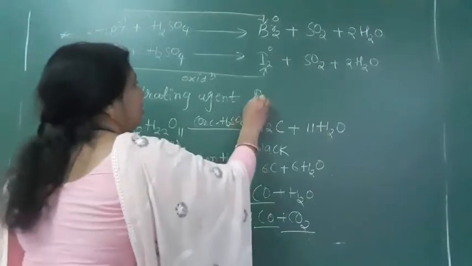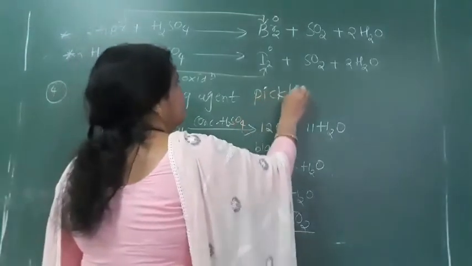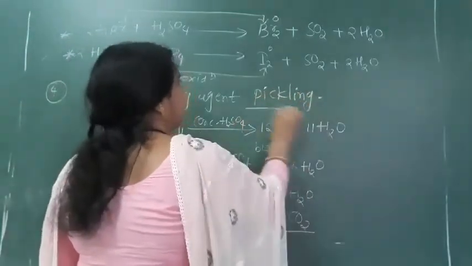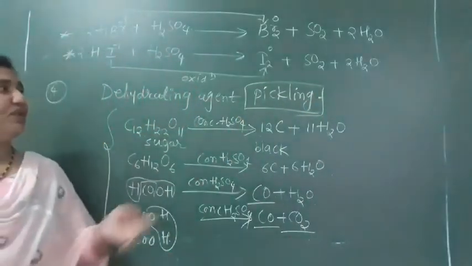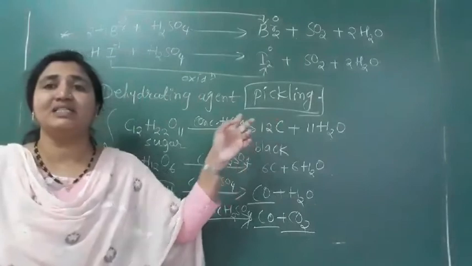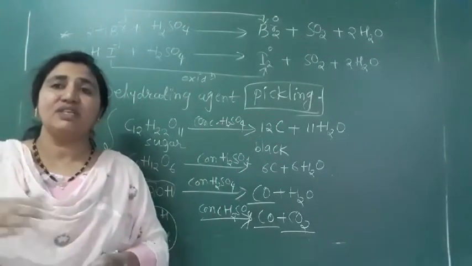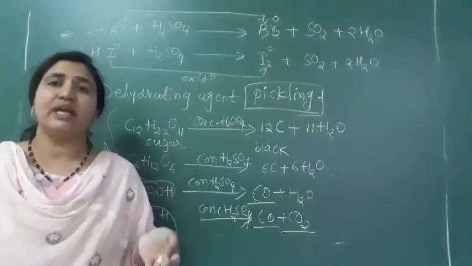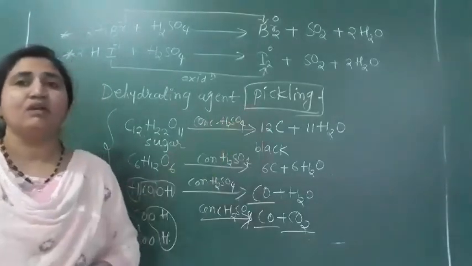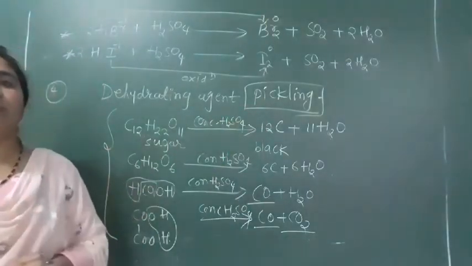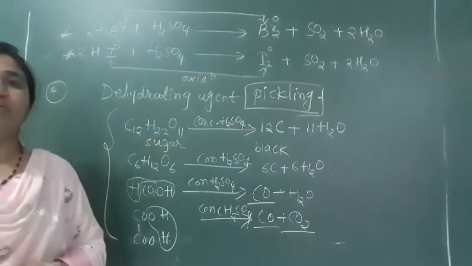So H2SO4 is used as a pickling agent for metals. Pickling means first removing the oxide layer with the acid. So this is all about the chemical properties and uses of H2SO4.